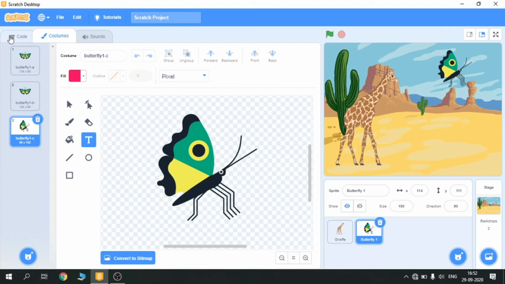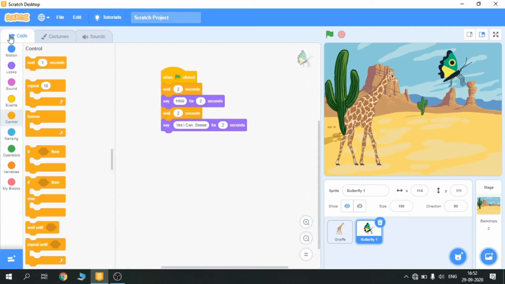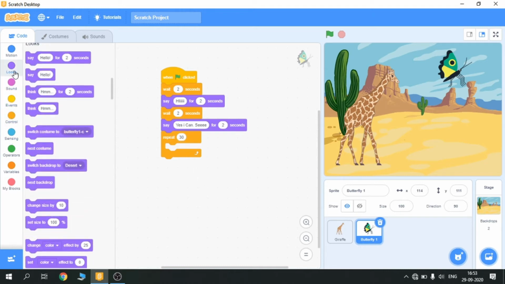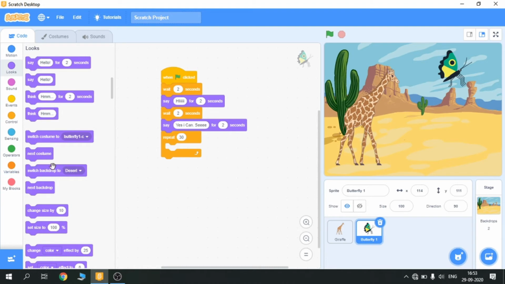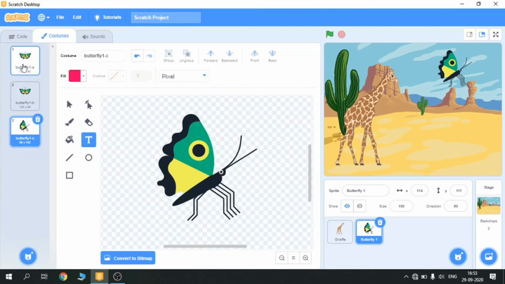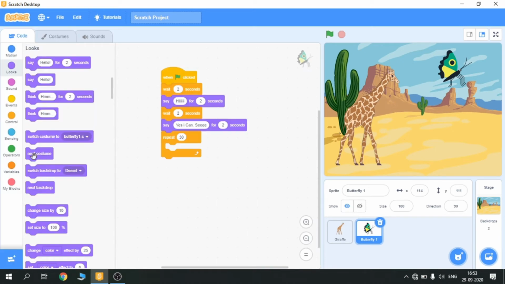So what we have to do is change her costume. Okay, so I'm going to put a loop for 30 times, and this block is for changing costumes. If I only want to change one costume, I can put here switch costume to butterfly 1, but I want to change the butterfly costumes because she has three costumes. Okay, so I want to use all, so that is why I am putting next costume.